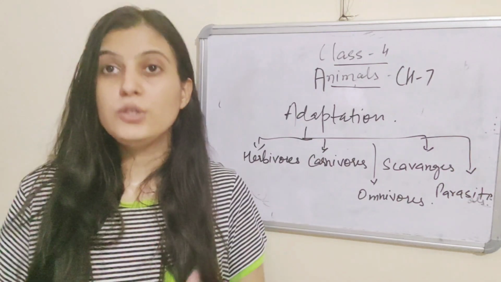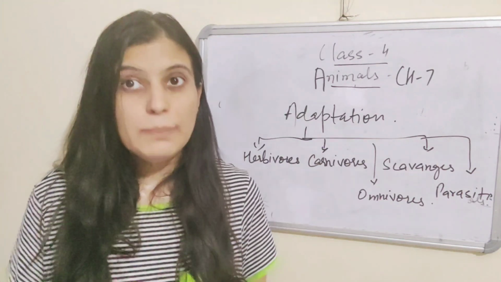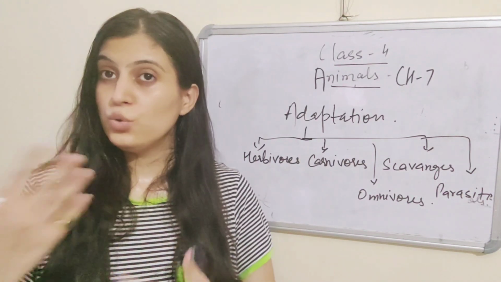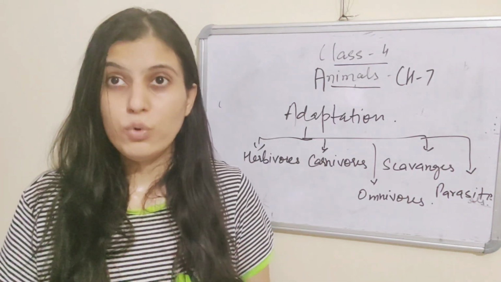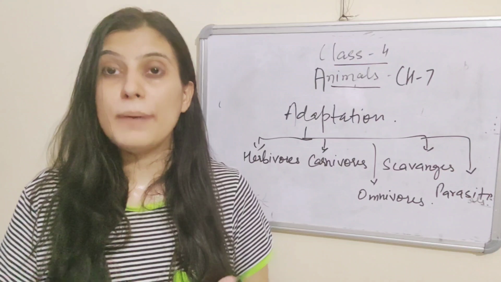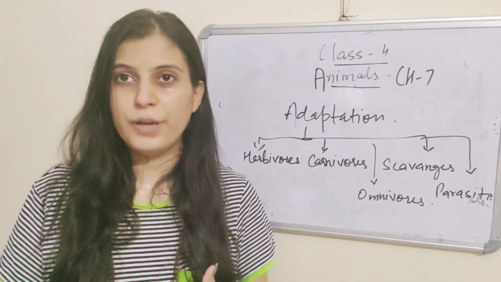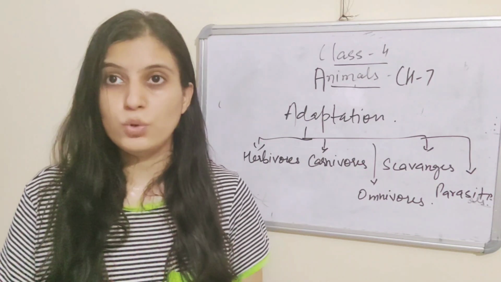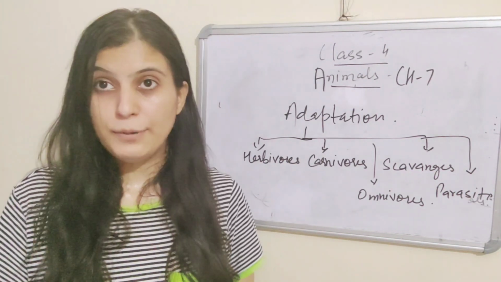Herbivores are the animals which eat only grass, which eat only plants, which do not eat other animals. Those are called herbivores, which are totally dependent on plants for their food. For example, cows and buffaloes are all herbivores. Now, what are the changes in them? Basically, what are the adaptations?